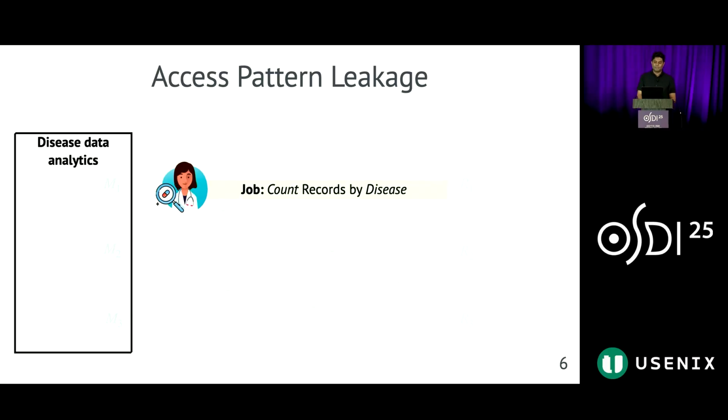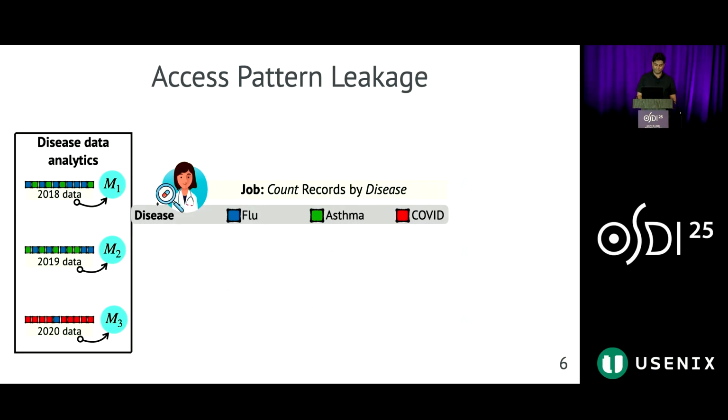Let's understand the foundations of such access pattern leakage through a simple illustrative example. Consider a disease data analytics task, where a researcher wants to aggregate patient records by their disease using data from 2018 to 2020. The dataset includes 3 diseases: flu, asthma, and COVID.